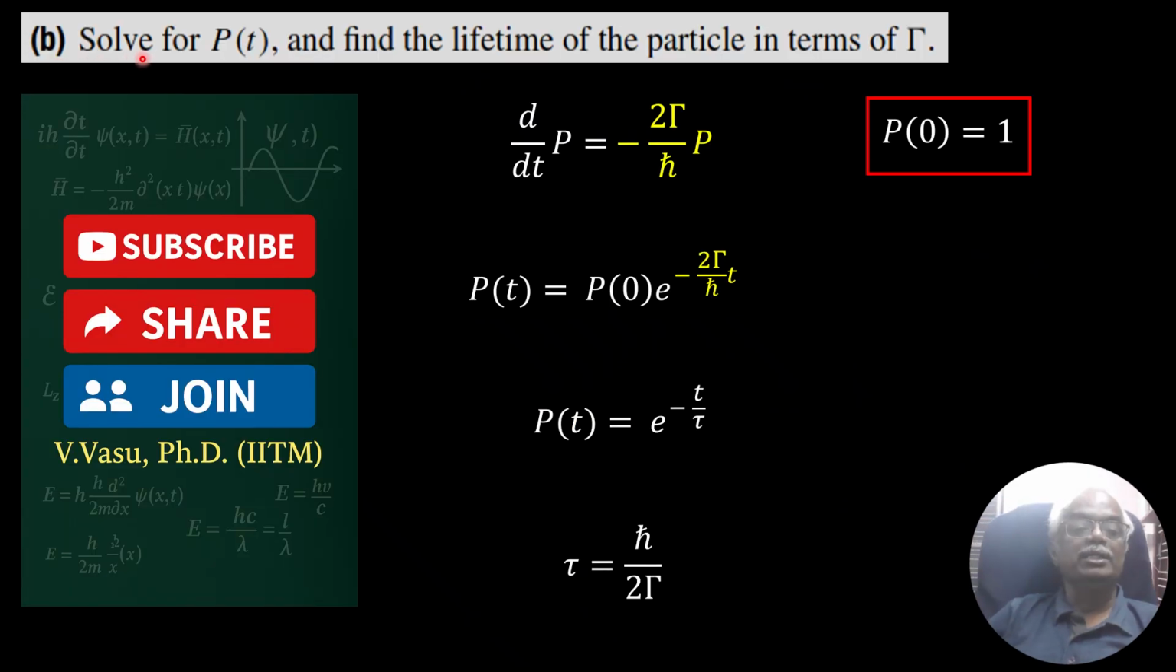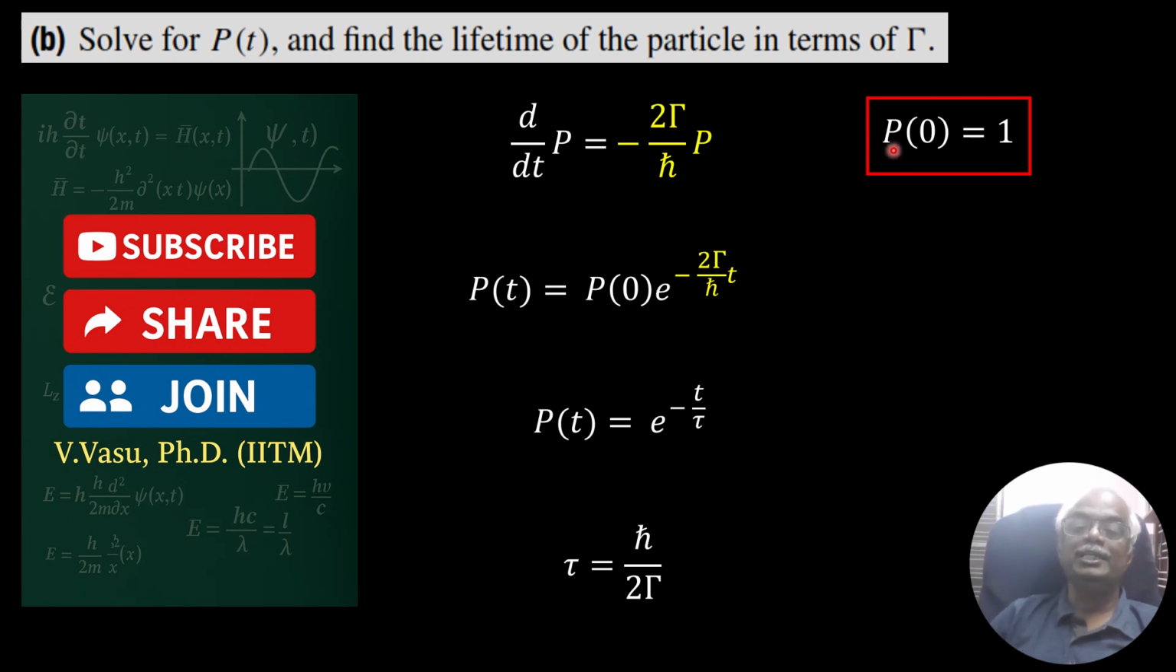Section P is: solve for P of t, that is probability as a function of time, and find the lifetime of the particle in terms of gamma. So just now we have seen the time derivative of probability is equal to minus 2 gamma over h cross P. Then the probability with respect to time is equal to P naught, the P of 0, that is the probability at time 0, multiplied by this exponential term, e power minus 2 gamma over h cross t.